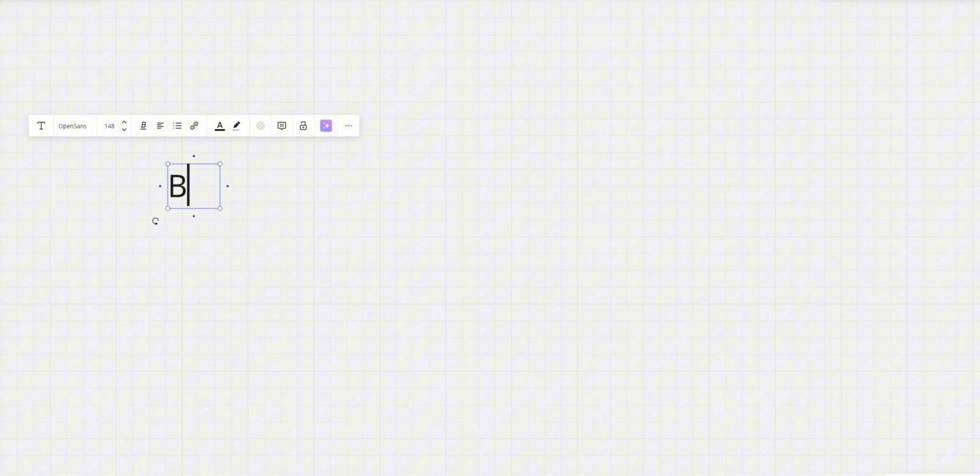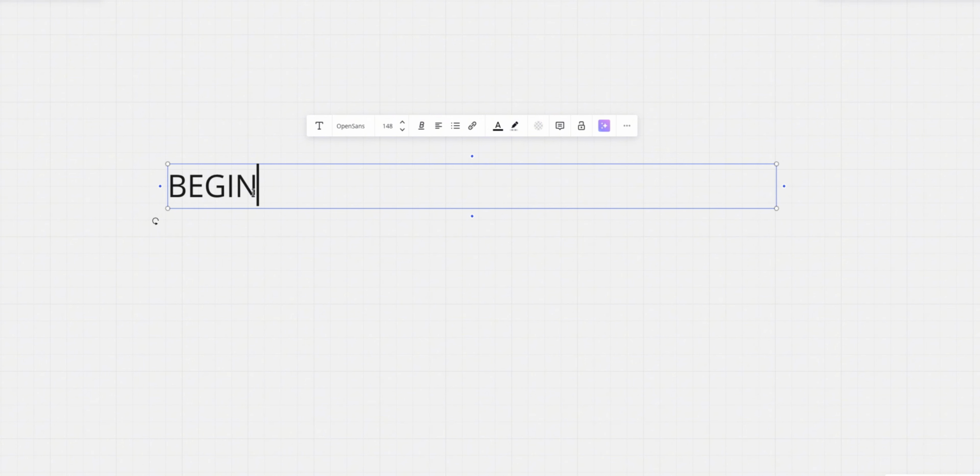Right. So we write BEGIN. These should all be in capital letters. Now BEGIN isn't mentioned in your book, but it is a good practice to write BEGIN because in all of your pseudocode you have to write BEGIN. Next, we give some space. This space is called indentation. It must be there so that we know that after BEGIN this will happen, right?